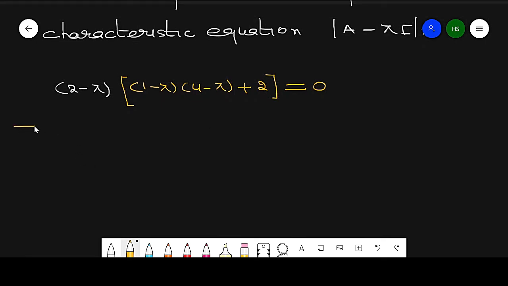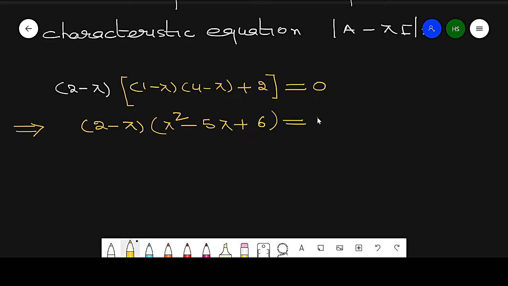It implies 2 minus lambda. Here I get this values lambda square minus 4 lambda minus 5 lambda, and this is 4 into 1, 4 plus 2, which is equal to 6.